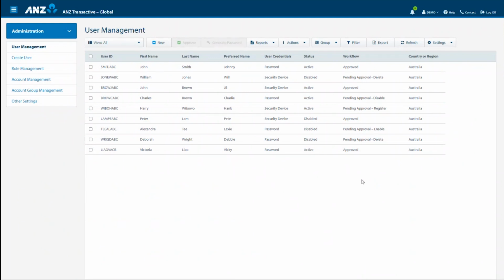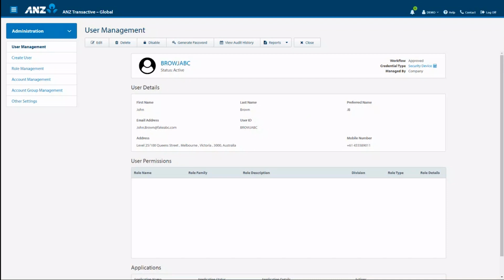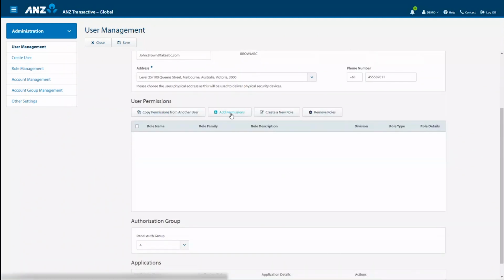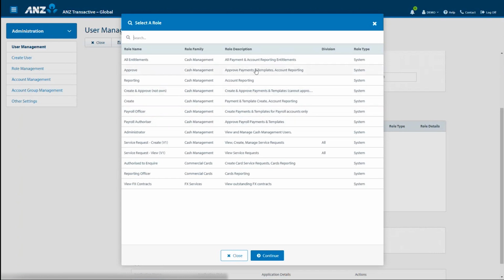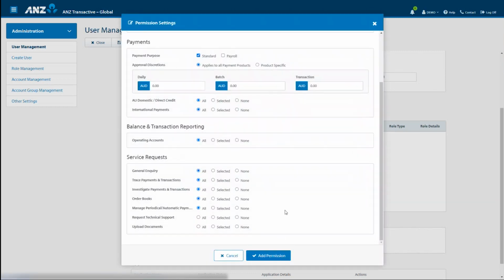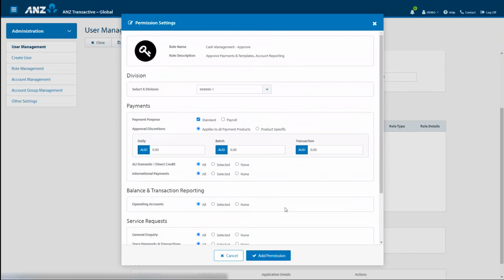Let's also look at adding permissions to an existing user. Today, let's select John Brown, select Edit, and scroll down to the user permissions. Select Add Permissions. I wish to add the Approve role to John's profile. I select this role, then Continue. The Permissions Settings screen will then appear. This screen allows us to fine-tune the permissions to suit the payment types John will be required to approve. In this instance, John will only be approving payments, not payroll, so make sure Standard is selected.